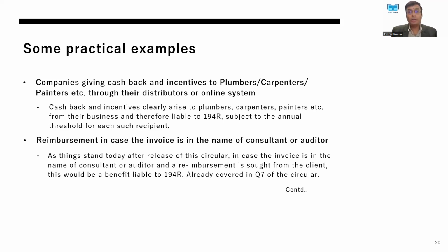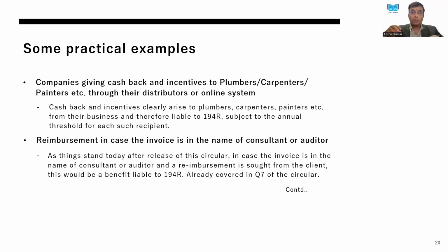So in that situation, a question arises that 194R, the threshold which we need to see of 20,000 rupees, will it apply per person who is at the end of the business chain, or whether I am passing it through my distributor? Then I'll have to see the consolidated amount of benefit provided to my distributor, which is again then passed on, and whether TDS will be then deducted in the entire chain for each of the persons.